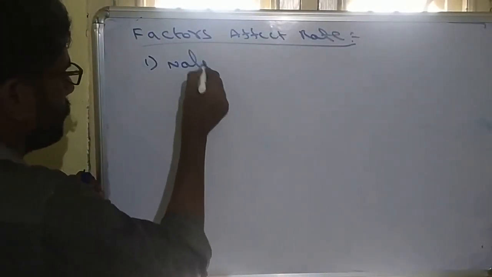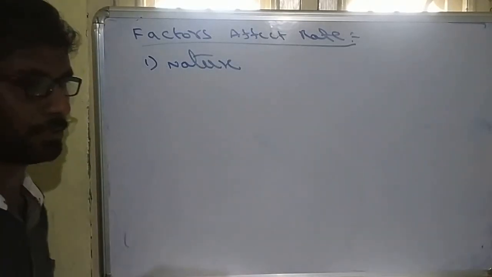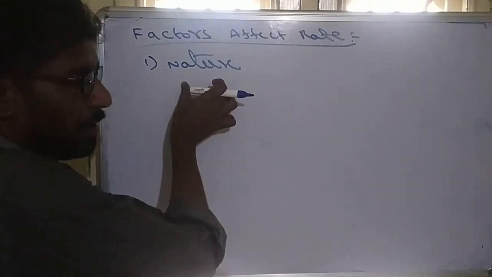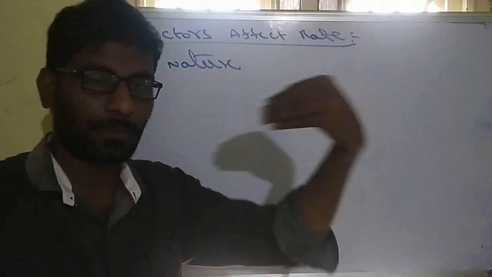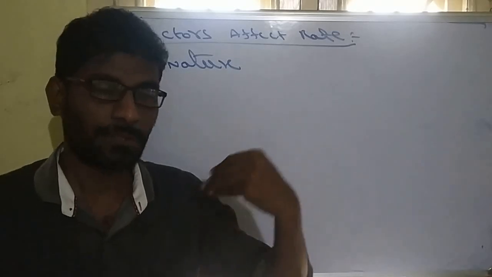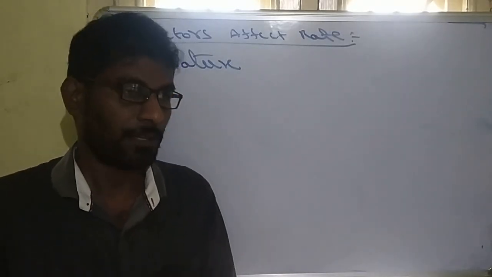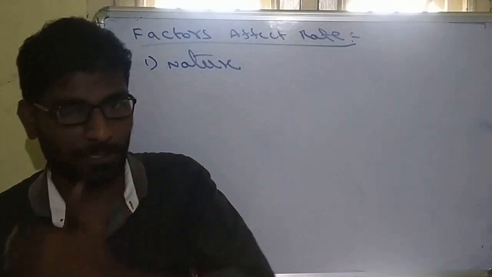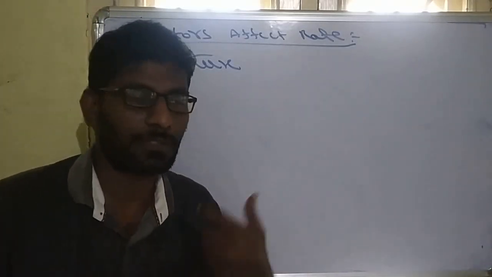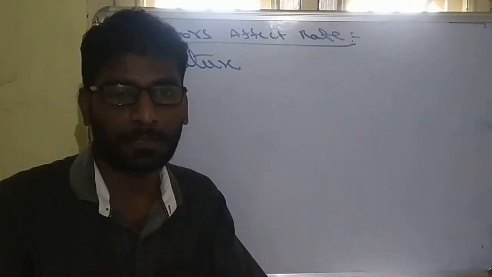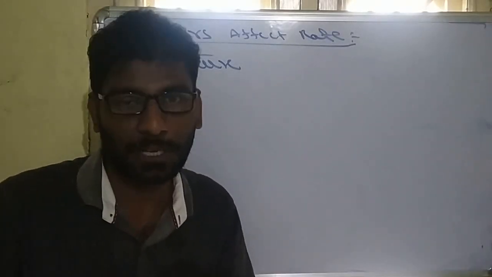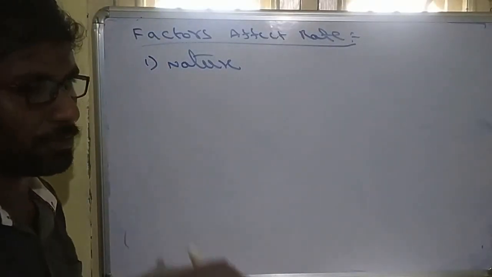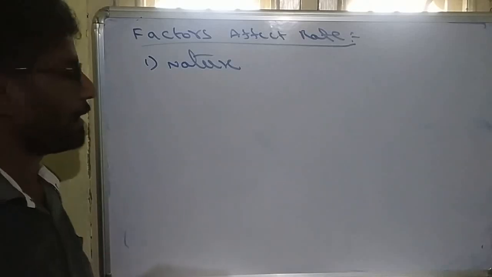First one is nature of reactants. If the nature of the reactants is similar, the reaction rate will be fast. In the solution chapter we completed that similar-nature reactants will be easily or highly soluble, whereas if the nature is different, solubility is less. So the rate of solubility depends on nature. If nature is similar, the rate of solubility will be higher. So the first factor is nature.